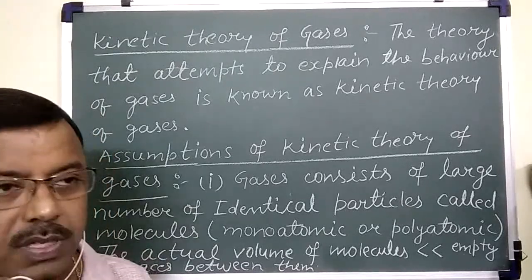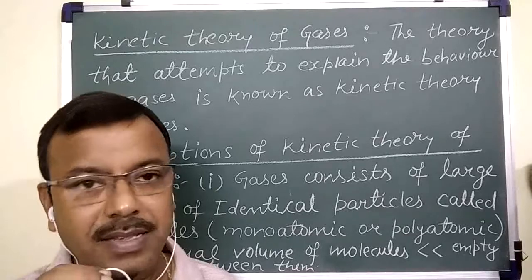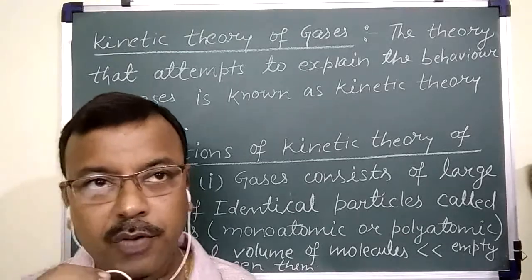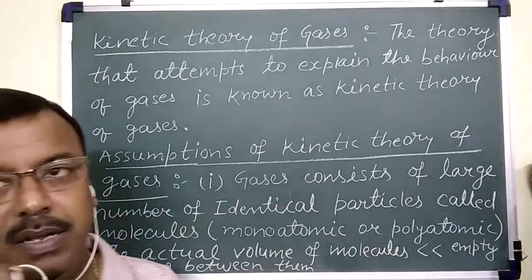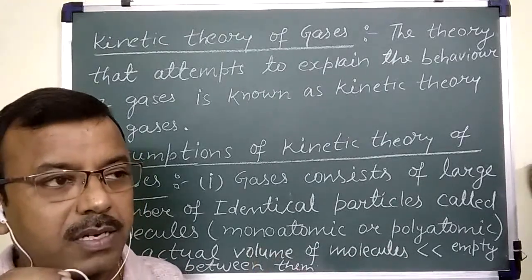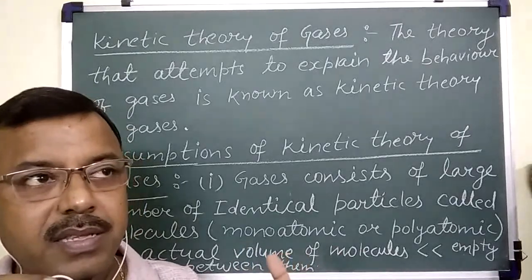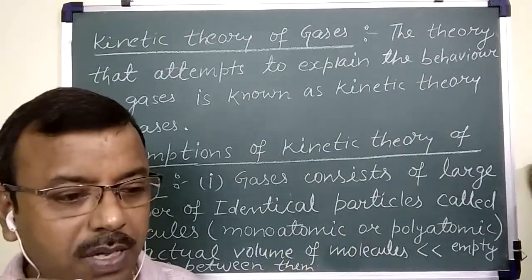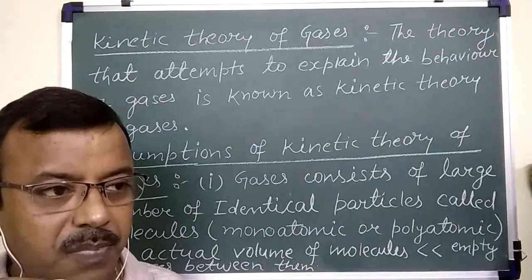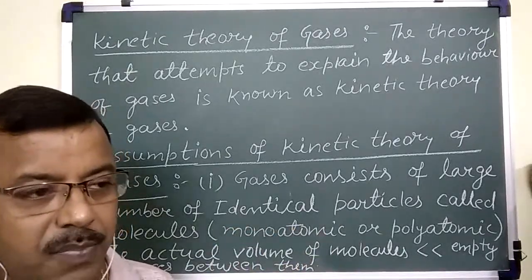Now, the question may be: why does a gas behave like this? And in the other case, like in Charles' law, we have seen that when temperature increases, it increases the volume of the gas. So again, the question is the same: why does an ideal gas behave like this?